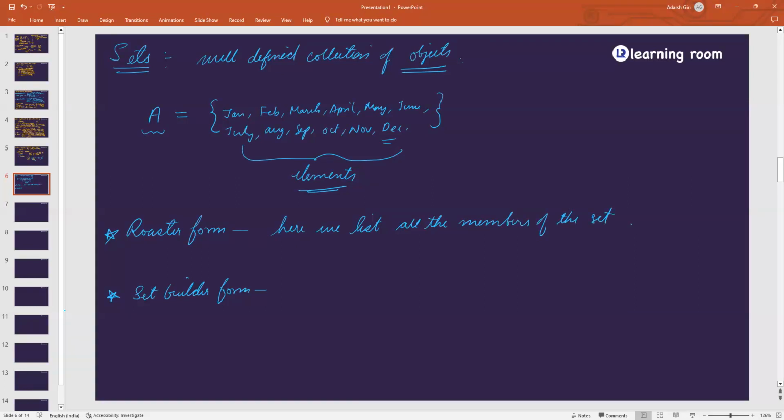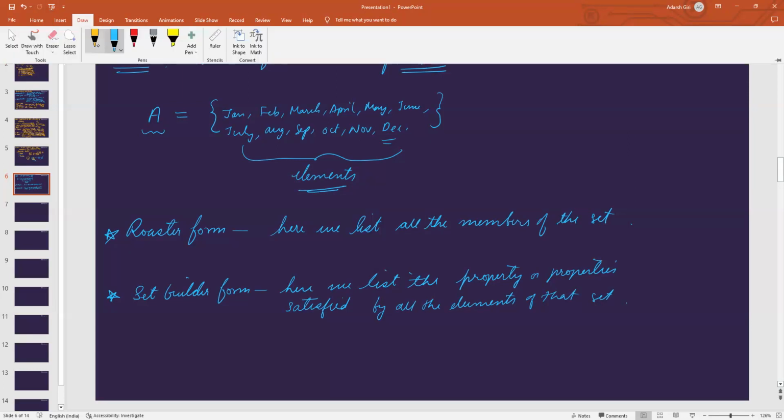In the other, we list the property or properties satisfied by all the elements of that set. I'll not define them further. I'll give you two examples and you will classify.